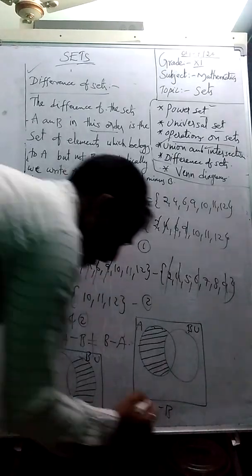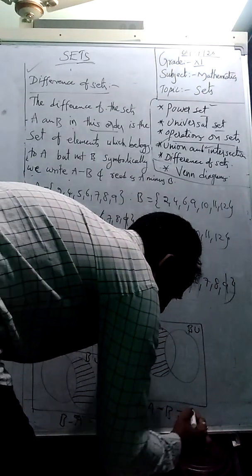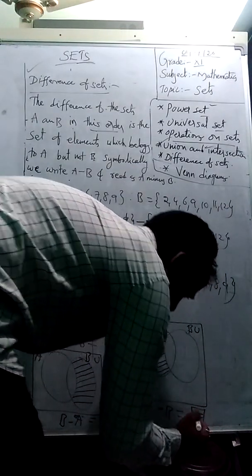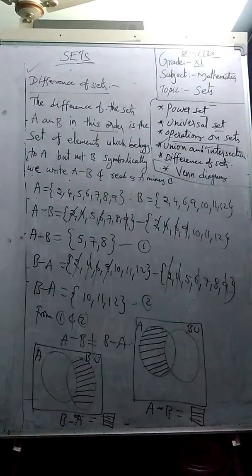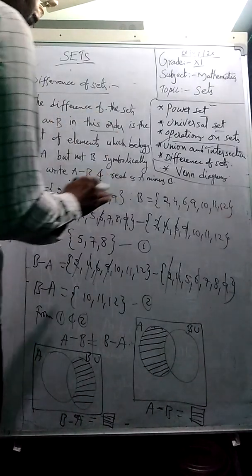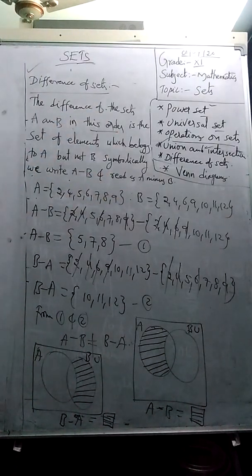Okay, students. Please remember, unless A and B are equal, A minus B is never equal to B minus A. This is the procedure to find difference of sets, and you will get some worksheet problems based on this. Please solve them. If you have any doubt, ask me next class.